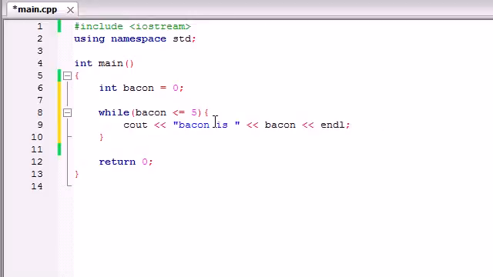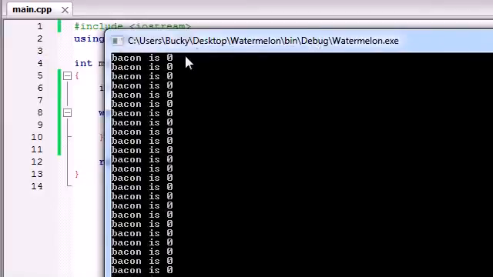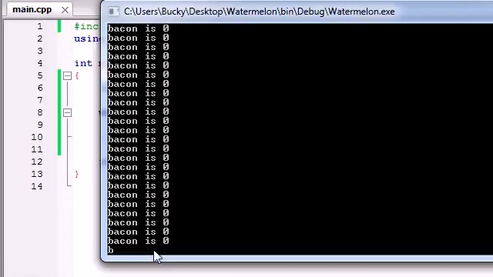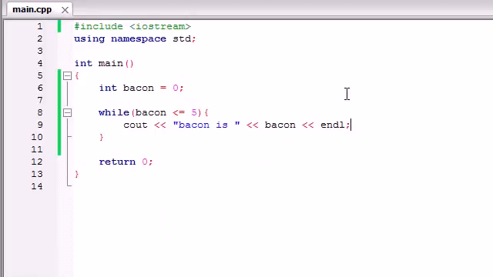So now, if you were to run this, you would see bacon is 0, bacon is 0, bacon is 0, and you can see that it keeps printing it out over and over. By now, it probably printed it out like 20,000 times. So you're saying, alright, that's kind of useful, I guess, but wouldn't it be more useful if this loop would end? For example, if we only wanted to run it 20 times, how would we go about doing that?